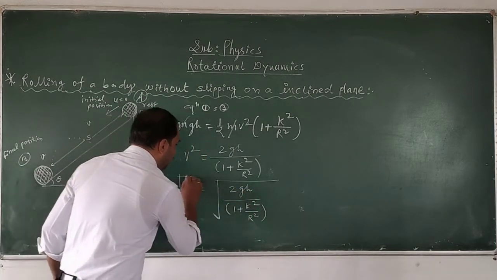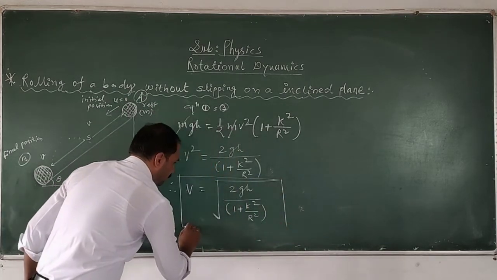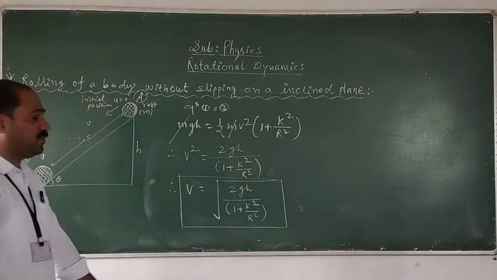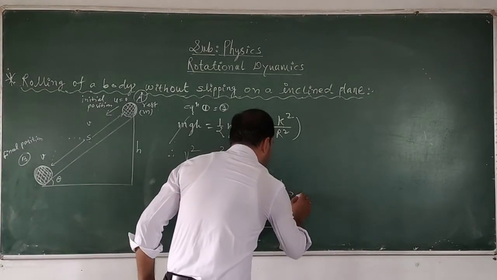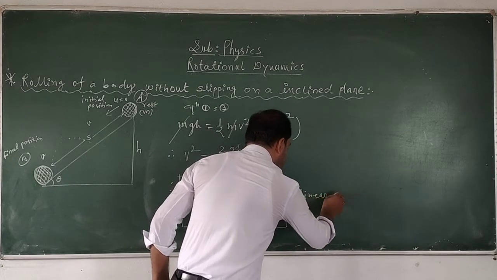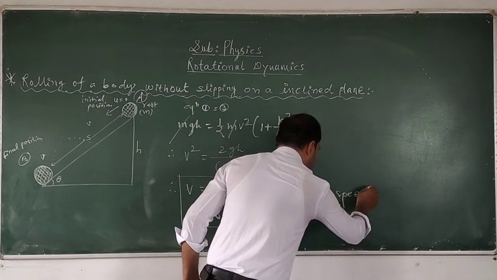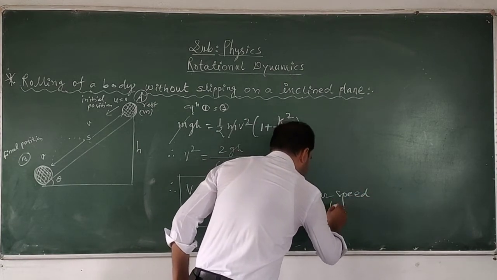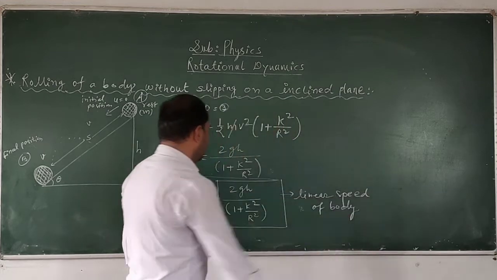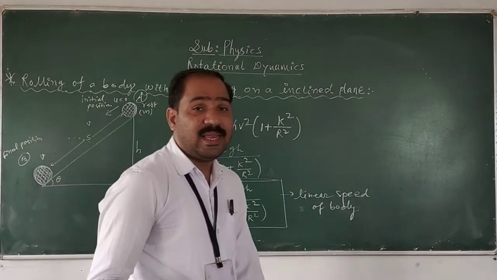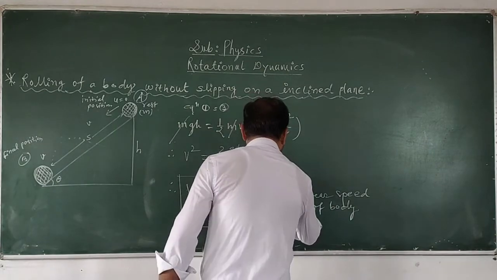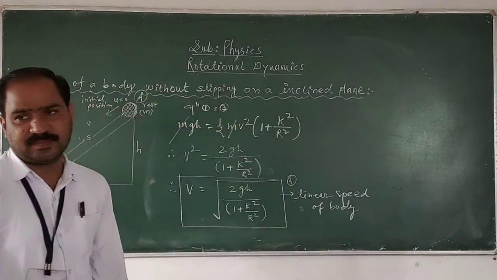So this is the value of the linear speed. This equation gives you the linear speed of the body, that is equation number 4.